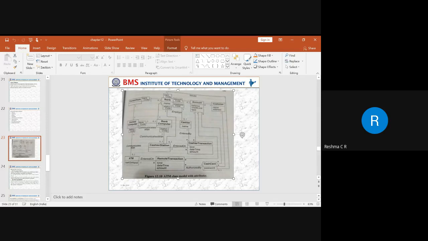That means whenever we use an attribute, we can minimize the many-to-many association. So to reduce the many-to-many association, we use the qualified attribute.